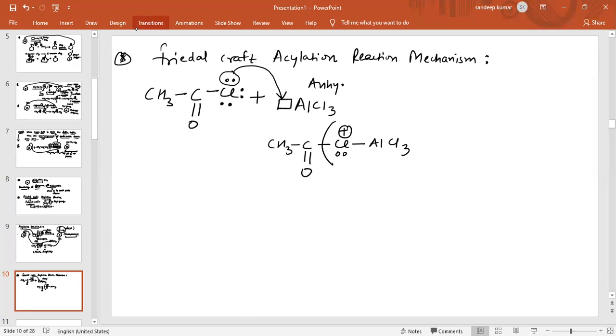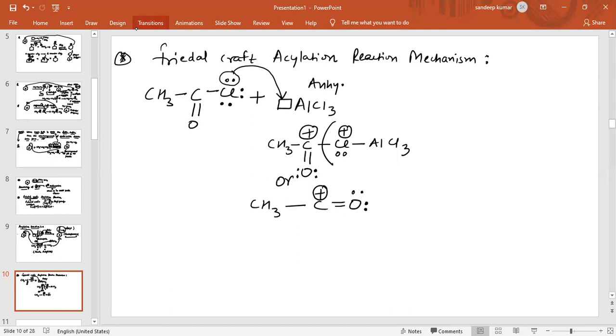When the bond breaks, carbocation is generated. So which carbocation is generated? This carbocation. We can also write this carbocation as CH3 C double bond O, and this carbon having positive charge, and this oxygen atom having two lone pairs of electrons.